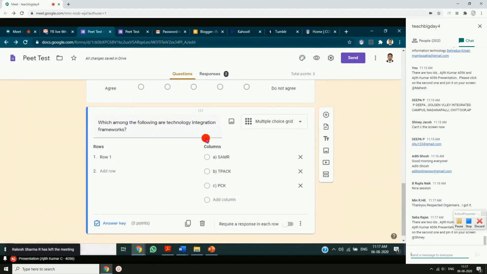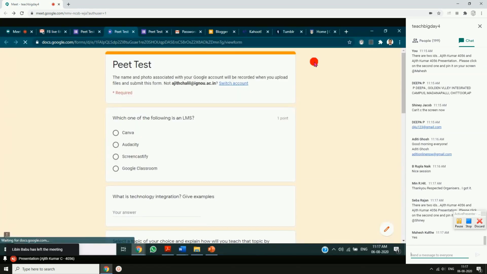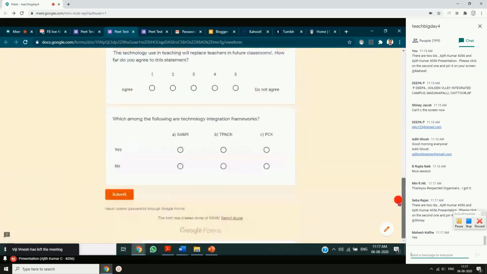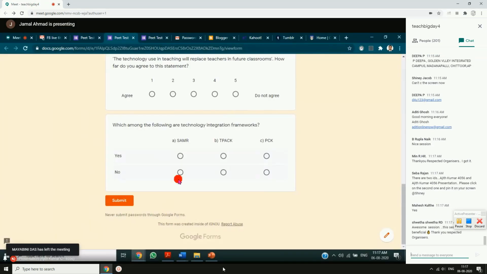Which among the following are technology? You need to give something like yes, no. In row, you can give something like yes. In the second row, you can give no. And in column, you will see SAMR, TPACK, PCK. Now let us preview that. I'm going down. So see, which among the following are technology integration frameworks? SAMR, yes or no. You have to select either of these. TPACK, yes or no. PCK, yes or no. So this is how multiple choice grid works.